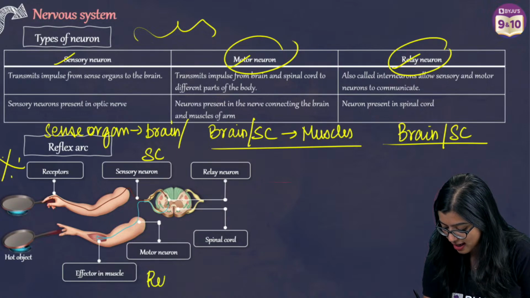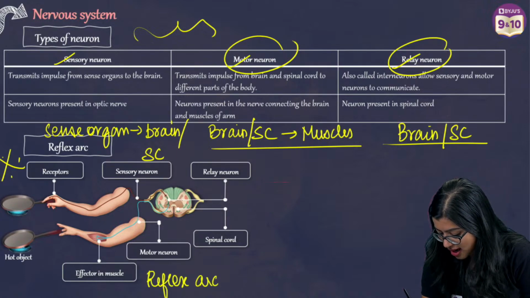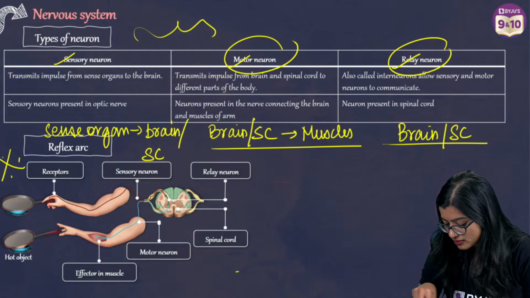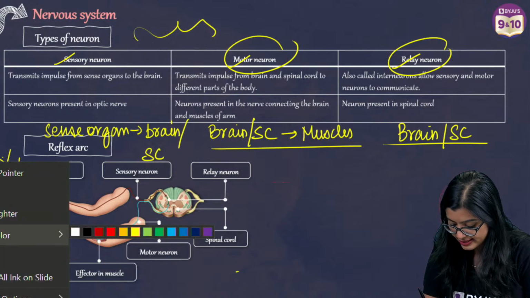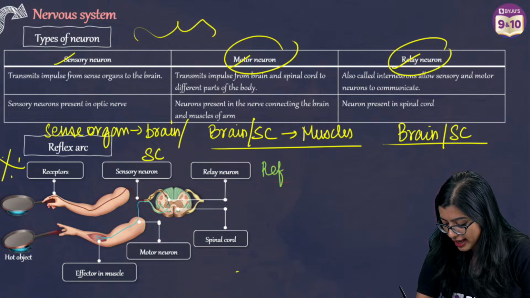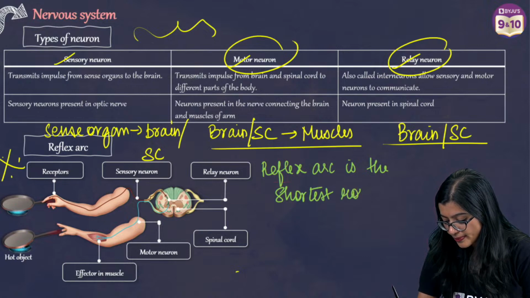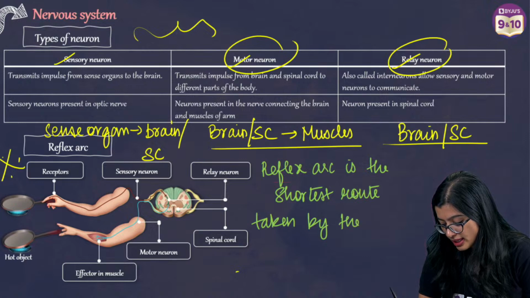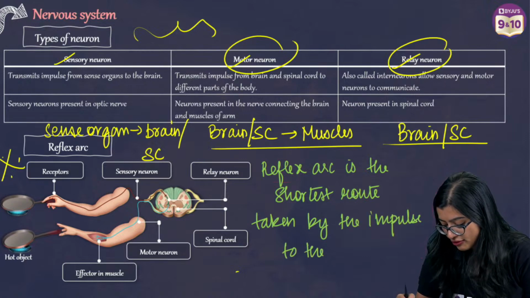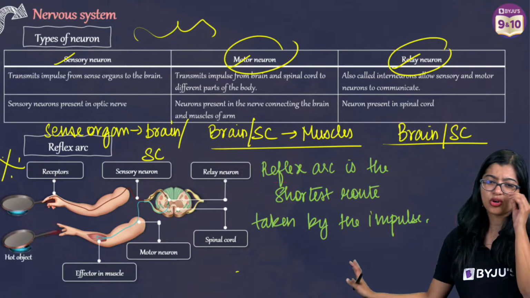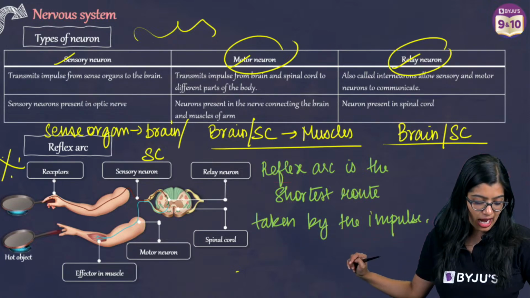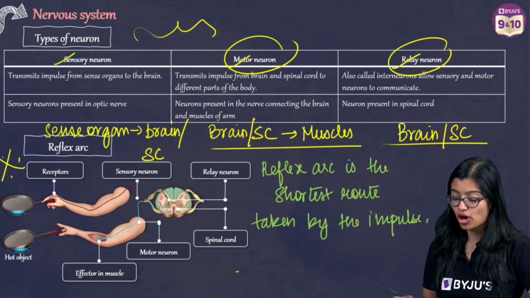So what is a reflex arc? Let me write this down so that you can see clearly. Reflex arc is the shortest route taken by the impulse from receptor to effector. So you can even stop at this. Now in this case, let's see what is the shortest path.